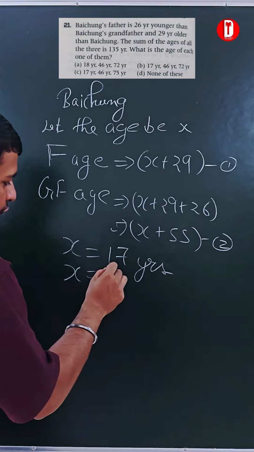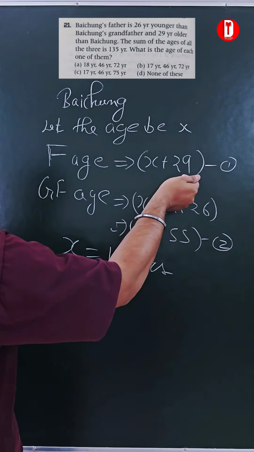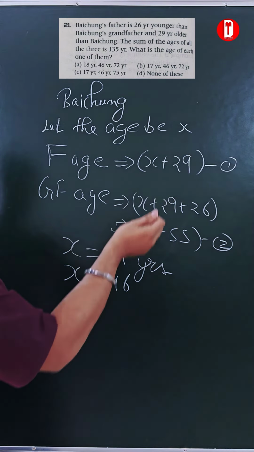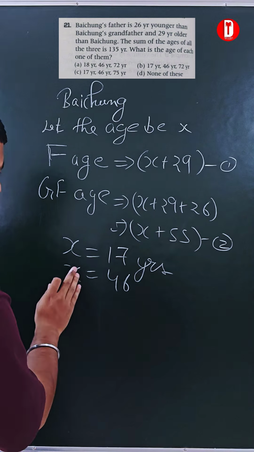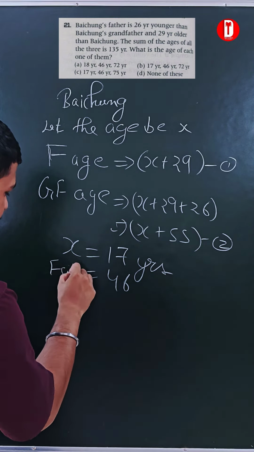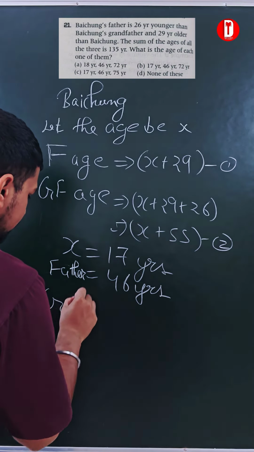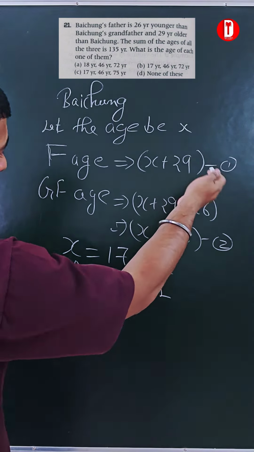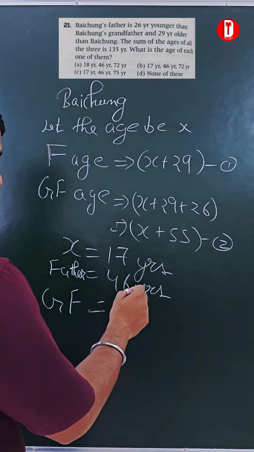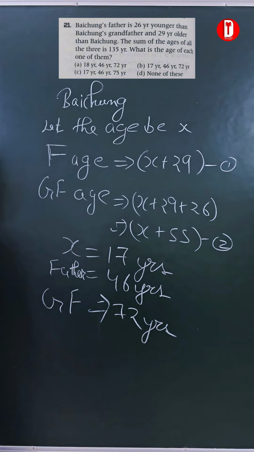The father's age will be 46, because you just have to add x plus 29. So 17 plus 29 will be 46. So this will be the father's age, 46 years. And the grandfather's age, you can add 46 plus 26, it will be 72. The grandfather's age is 72 years.